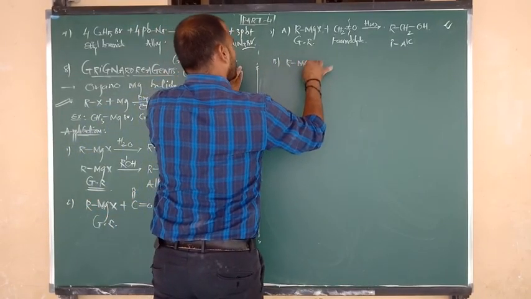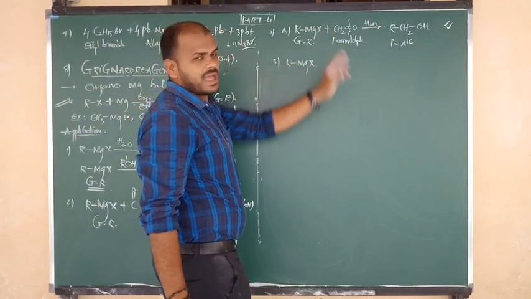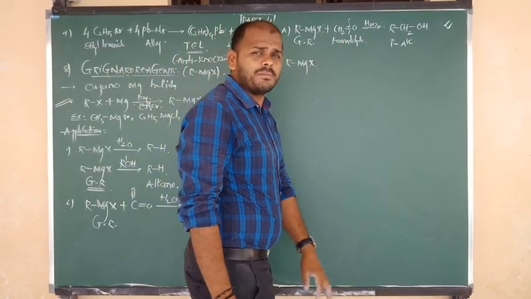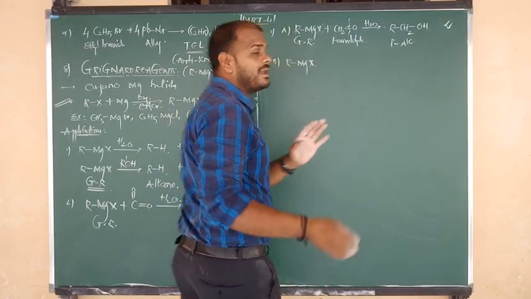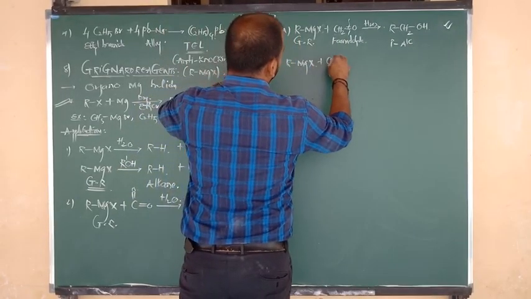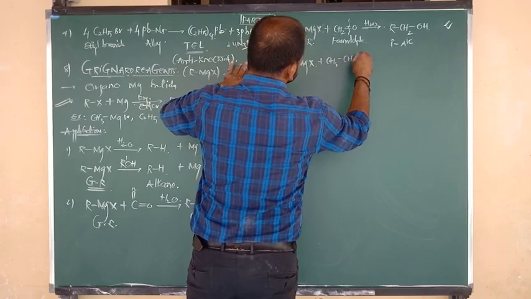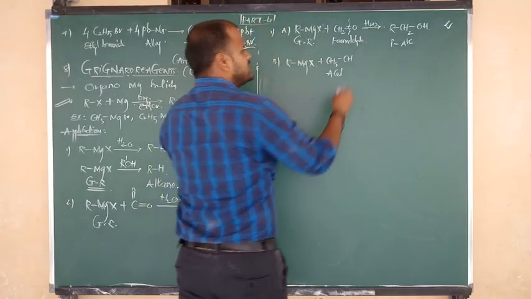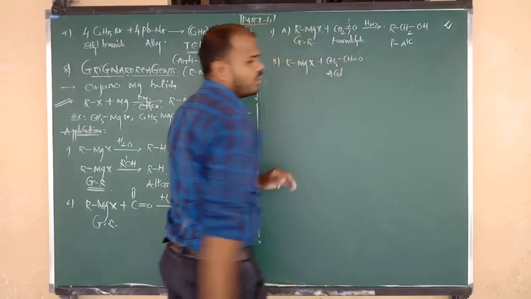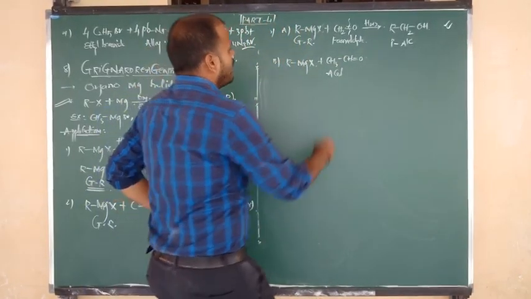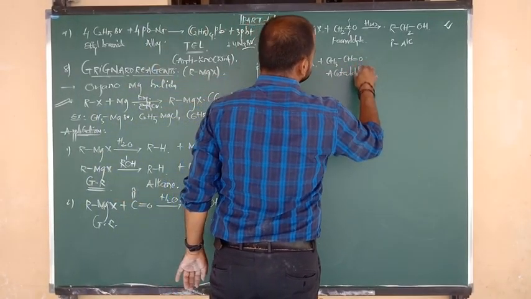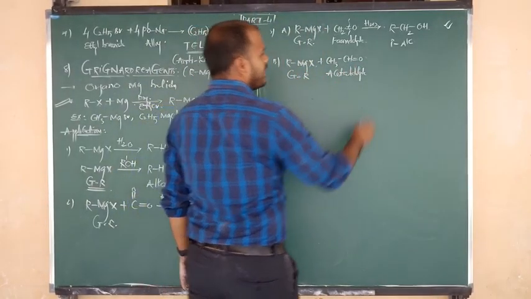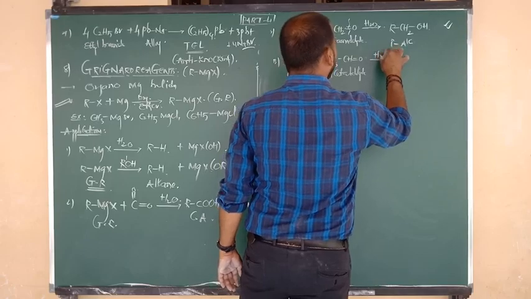Next, the second one: RMgX Grignard reagent upon reaction with other aldehydes. Only formaldehyde will give the primary alcohol. All remaining aldehydes give the secondary alcohol. So CH3 bonded to CHO, how can we write it? CH3 bonded to CH double bond O, because it has a C double bond O, beta. So the compound name is what? Acetaldehyde. Grignard reagents on reaction with acetaldehyde and followed by hydrolysis.